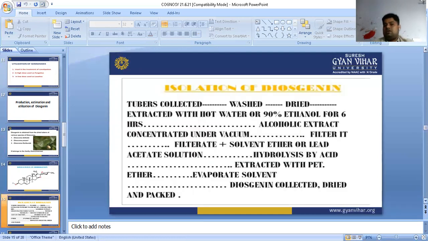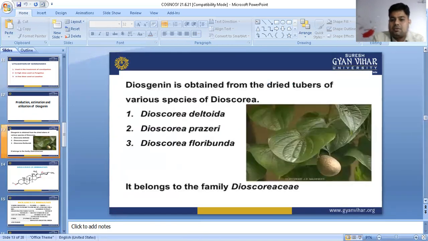Now we are going to see the isolation of diosgenin. How are we going to isolate diosgenin? As we know, the tuber part is what we collect, as in the last picture. We use the dried tuber of the various species of Dioscorea, such as Dioscorea deltoidea. Generally we use this tuber part.